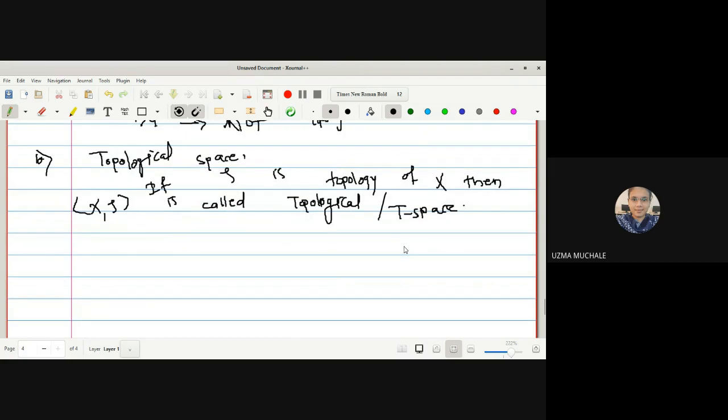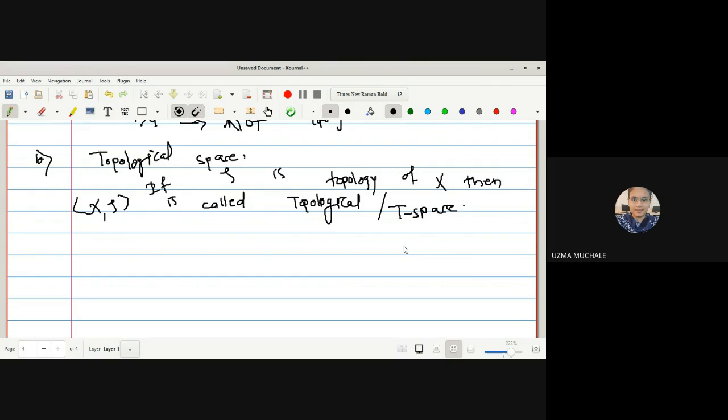Just like in the definition of a group, a set G with a star binary operation satisfying the properties is called a group. Here also, if tau, a subset of the power set of X, satisfies all four properties, then we say that (X, tau) is a topological space.